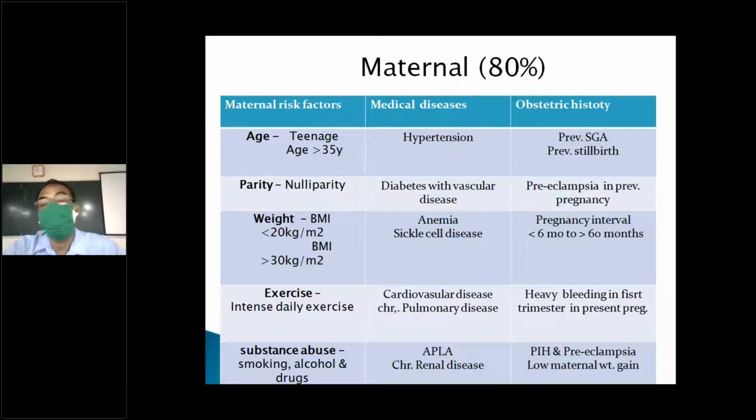Then obstetric history: we'll find out whether she had previous stillbirth, small baby, preeclampsia. If pregnancies are too frequent, then also. And any other obstetric condition: heavy bleeding, placenta previa, preterm abortion, PIH, all these things.